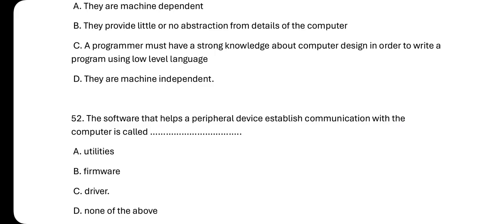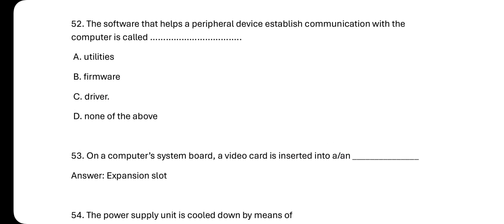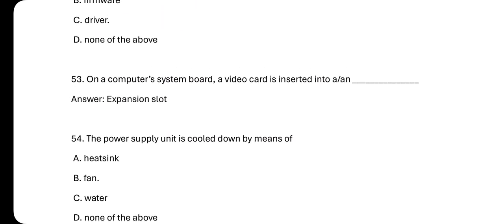Number 52: the software that helps a peripheral device to establish communication with the computer is called A, utilities; B, firmware; C, driver; and D, none of the above. So the answer is driver, device driver. Since we didn't get the device here, we are going with the driver.